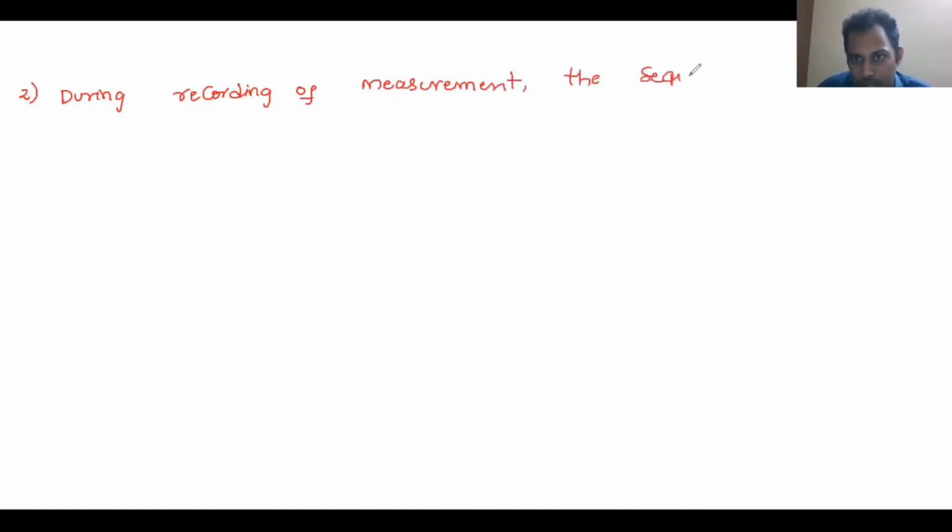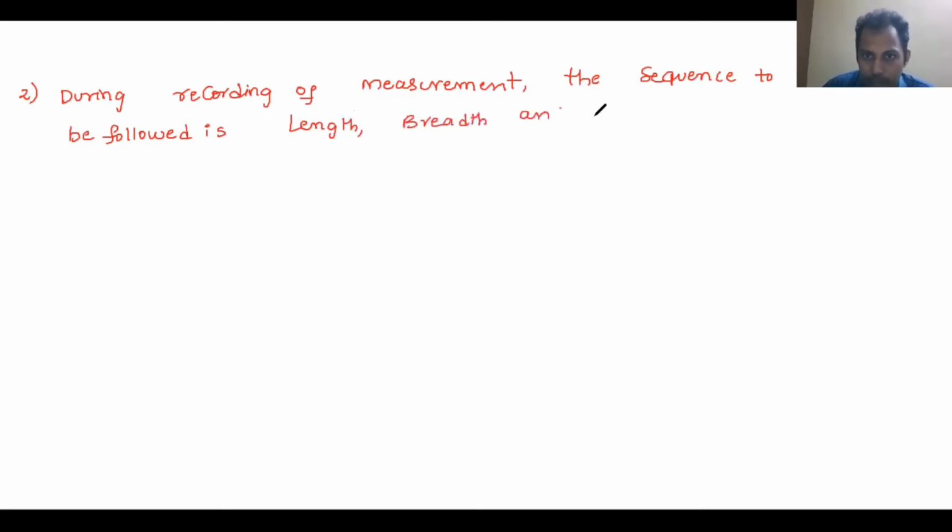Second rule of measurement. The order. Whenever you are booking the measurement, during recording of measurement, the sequence to be followed is length, breadth and depth, LBD, respectively. Okay, length, breadth and depth respectively.